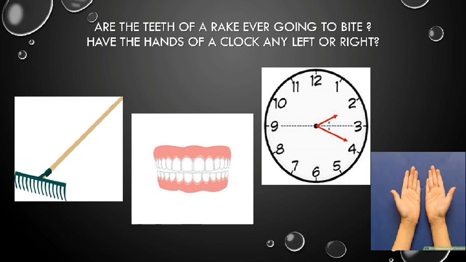Second one, they say, have the hands of a clock any left or right? Now the clock, children, usually has a minute hand, seconds hand, hour hand, right? But the writer is saying, have the hands of a clock any left or right? We know that we have a left hand and a right hand, but we use the word hand for clocks also, right? We say the minute hand, the seconds hand, the hour hand. So this is the way the poet is trying to create humor in the entire poem. Let's go to the next two lines now.